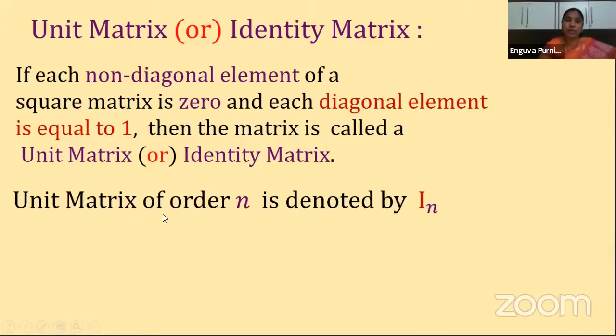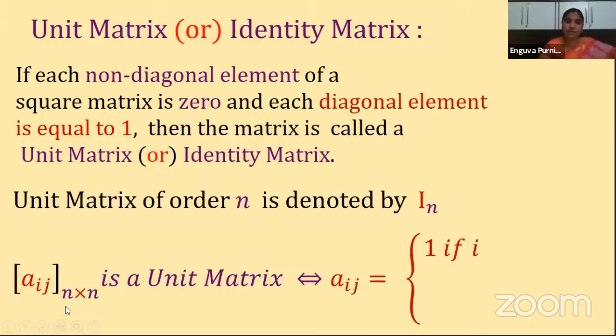So here, a unit matrix of order n is denoted by In. Now let us see how. Aij is an element in the matrix. It is an n by n unit matrix if and only if. This symbol should be read as if and only if. I'm writing it here, children, for your understanding.